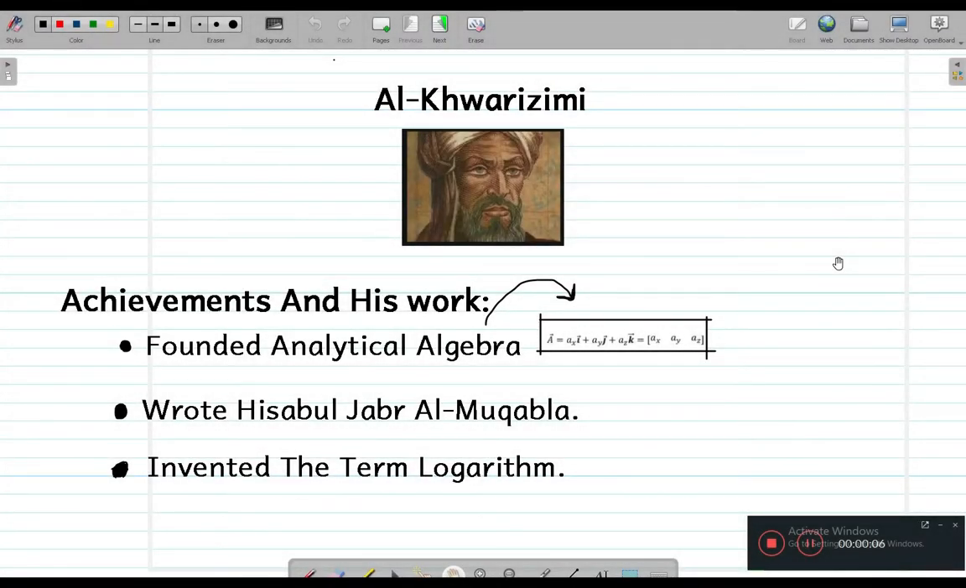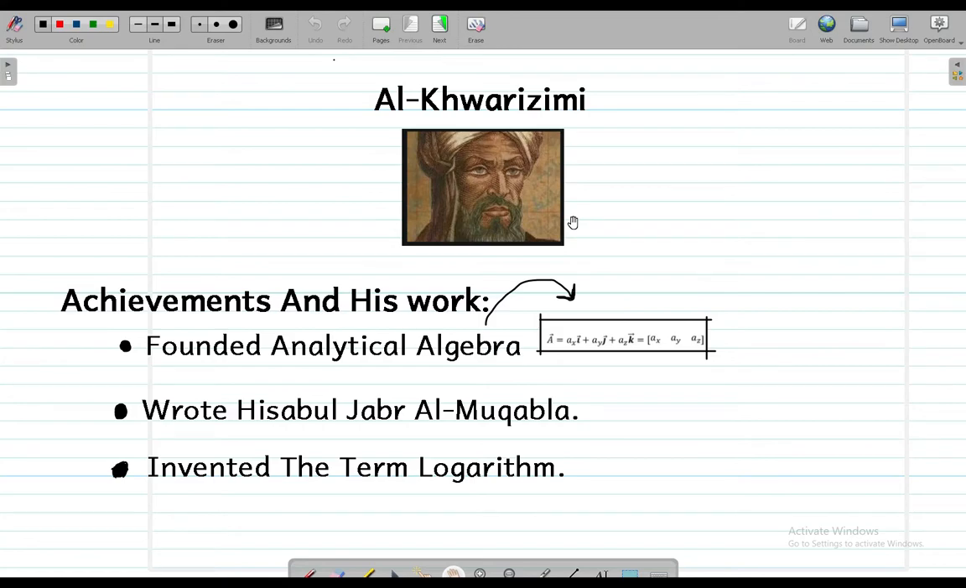Alright, so today in this video, this topic is 1.3, the topic 1.3 of the physics book. First of all, let me just hide this window. Alright, so this topic 1.3 is actually about the contribution of Muslim scientists in the Islamic world. And the first scientist we are going to look at is Al-Khwarizmi.